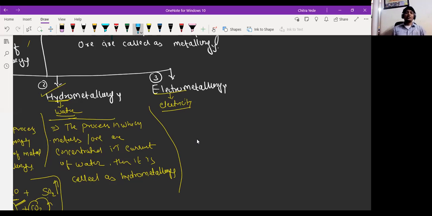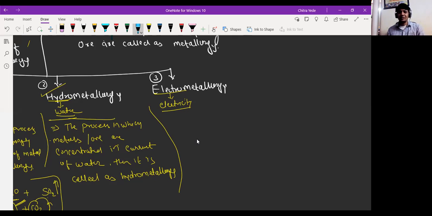That's why we have to use whichever metallurgy is going to suit the extraction of the metal. We are using only that one. Sir, how many types of metallurgies are there in total?